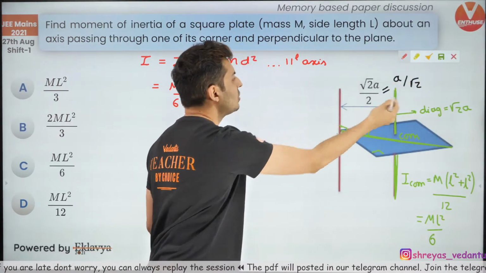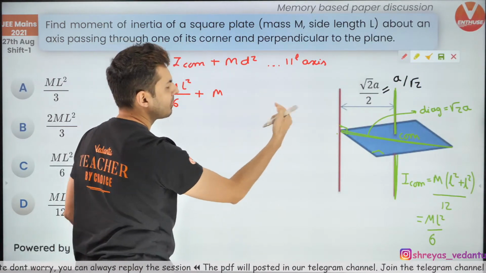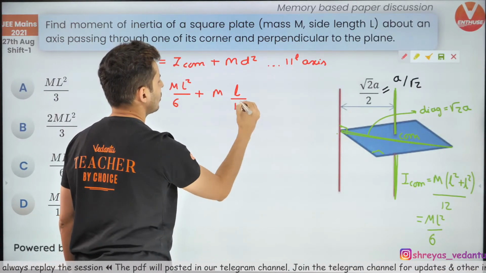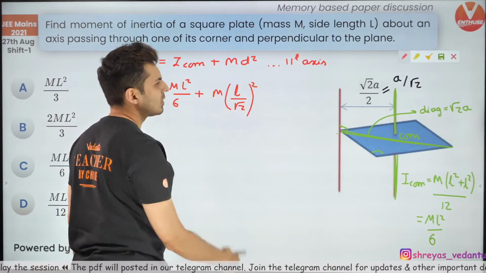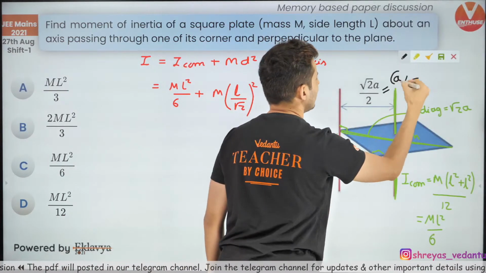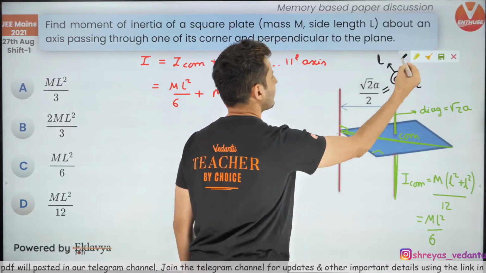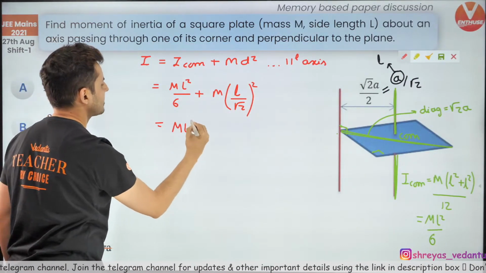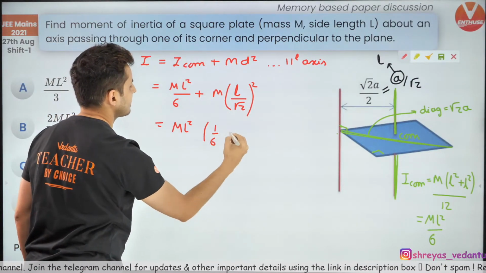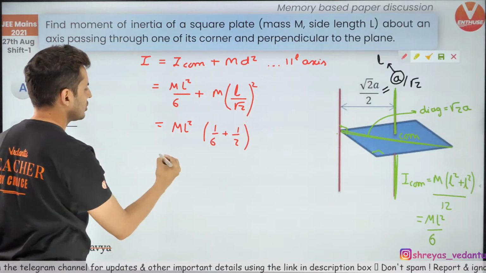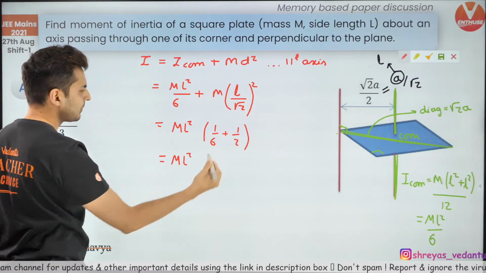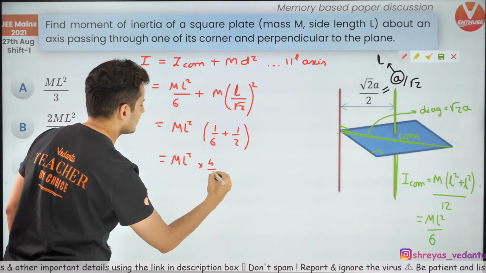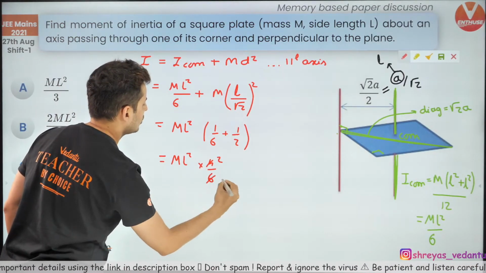So just use that a by root 2 over here, or basically side length by 2. Here in this case it will be L by root 2 whole square, because this a is nothing but L. Just do the math and you should get this. So it will be mL square, and you have 1 by 6 plus 1 by 2, so this will be mL square times 1 plus 3, 4, 4 by 6, which is nothing but 2 by 3.